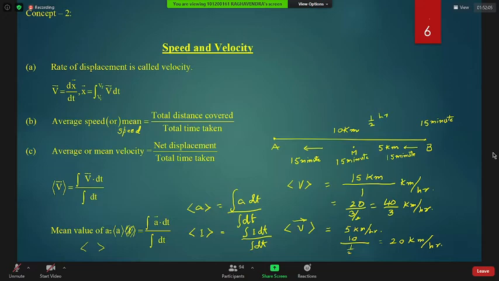Mean value of any physical quantity, not only velocity. For velocity, I have written here, beta, already you are seeing that. This is the formula, integration v dt by integration dt. But for any physical quantity, this formula is applicable, beta. Only the limits of integration related to time you will be giving, because most physical quantities depend upon time.